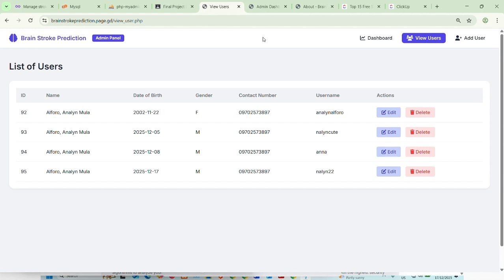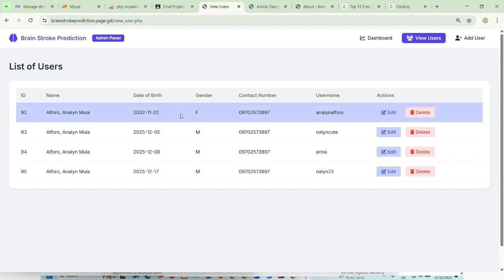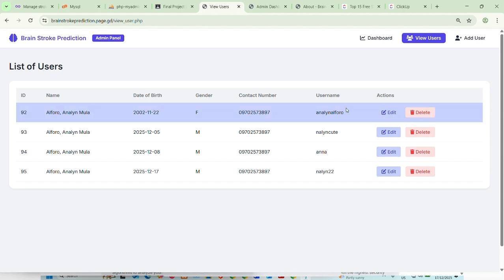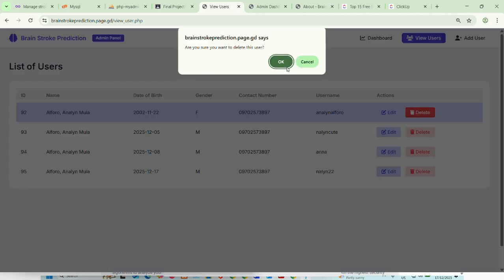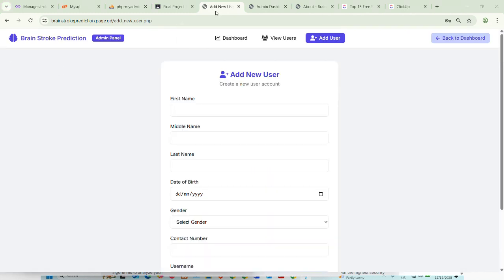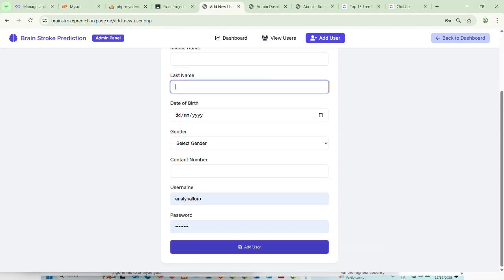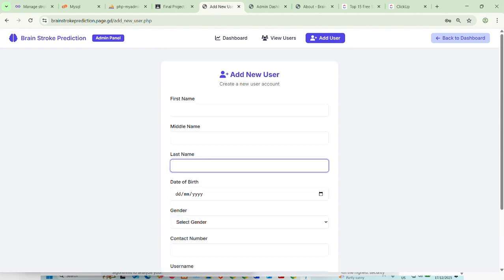This page shows the list of users registered in the system. The admin can view user details such as name, date of birth, gender, contact number, and username. The admin can also edit or delete user accounts using the action buttons. The admin can create a new user account by entering personal and login information. After clicking Add User, the new account is saved and added to the user list.